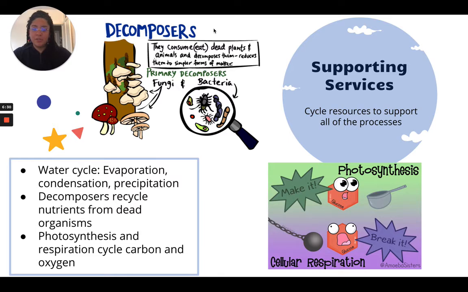Without decomposers, we're not going to recycle the nutrients we need back into the ecosystem and back into the food we eat. So without decomposers, we wouldn't have that great cycle that we have to survive. And the carbon-oxygen cycle are all supporting services. We talked about that. That's just photosynthesis and cellular respiration, cycling carbon and oxygen, all things that we need.